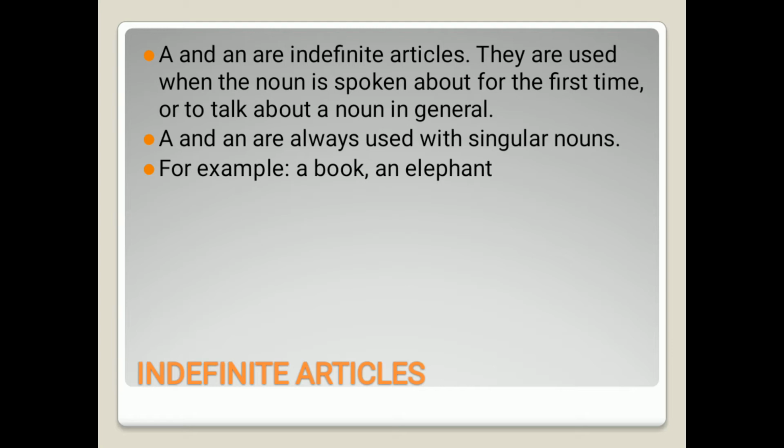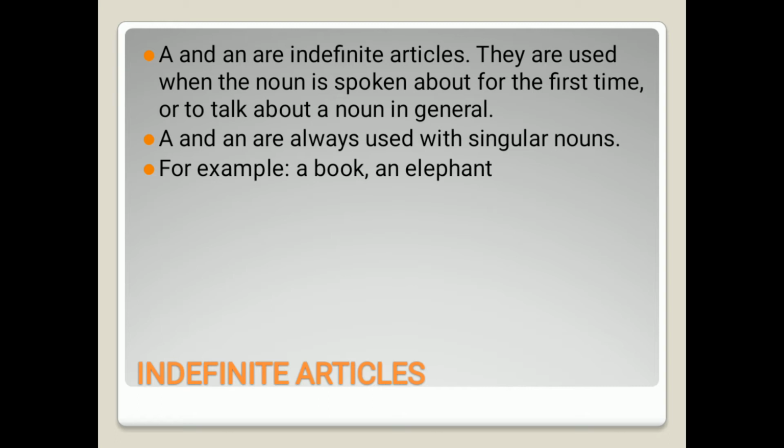So a and an, these are called the indefinite articles. Now we will learn about when the indefinite articles a and an are used. A and an are used when the noun is spoken about for the first time or to talk about a noun in general.